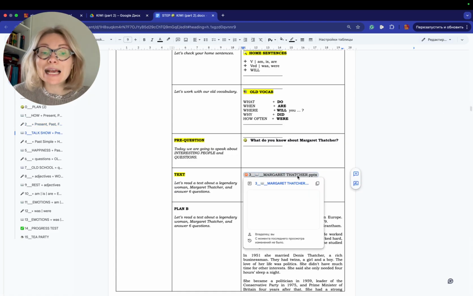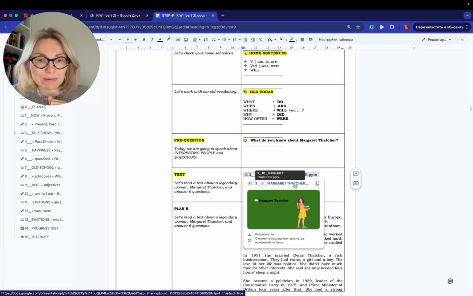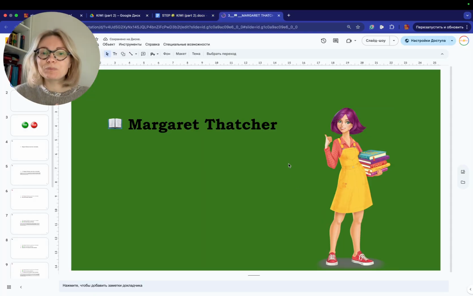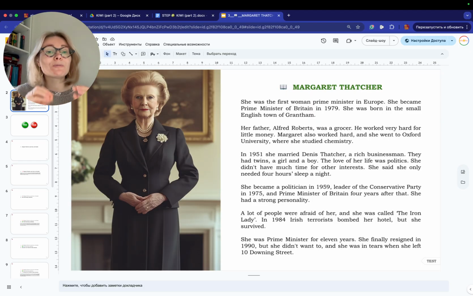You're absolutely right. Let's read the text, a text about a legendary woman. Personally, I love her. She was very interesting. Let's read about her and let's do the test. So be very attentive to details. Okay, and you start reading. One passage, one person. I understand that it can be very difficult because that's a biography, but still unknown words. Or if you want to build the picture, the video, you can also help the students. And after that, the test.